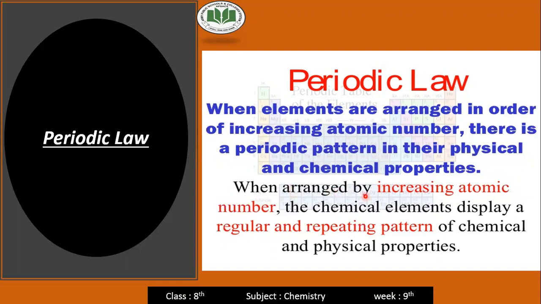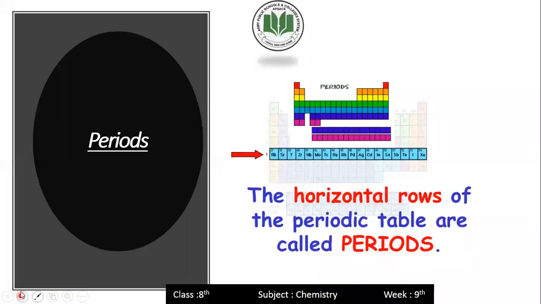When arranged by increasing atomic number, the chemical elements display a regular and repeating pattern of chemical and physical properties. So this is the periodic law, in which chemical and physical properties are repeated in a periodic manner.